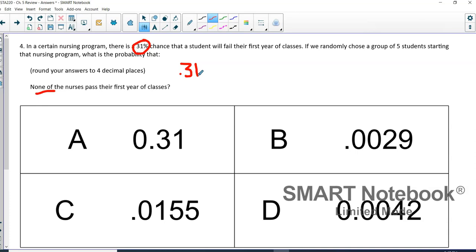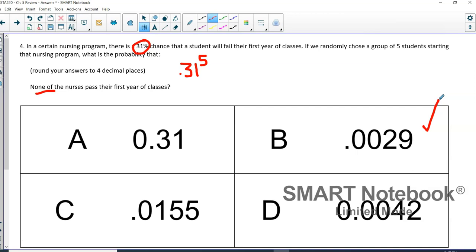If person A fails, that shouldn't make person B more likely to fail or any of that. Assuming all that's true, then we're just going to multiply 0.31 together 5 times, or we raise it to the 5th power. So 0.31 to the 5th is 0.0029.